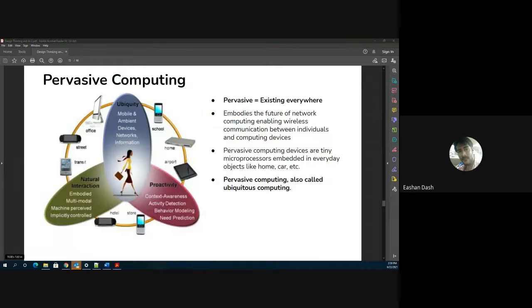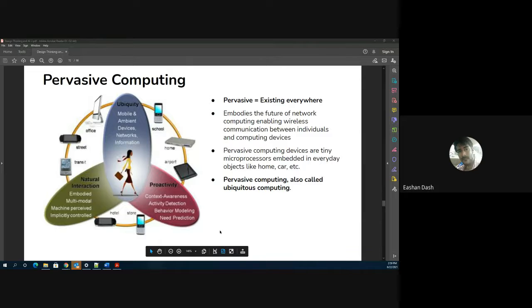We'll see how it makes our life simple in the upcoming slides. But more importantly, you should not feel that you are interacting with a computer, because that's not a very fun experience. You should feel that you are having a natural experience. That is why natural interaction becomes a very important aspect of pervasive computing. Now let's look at the second aspect, which is proactivity.